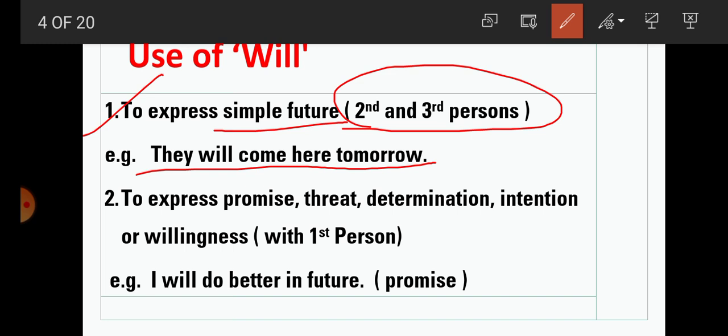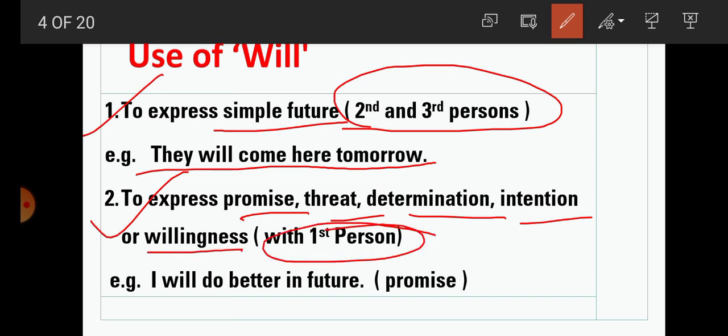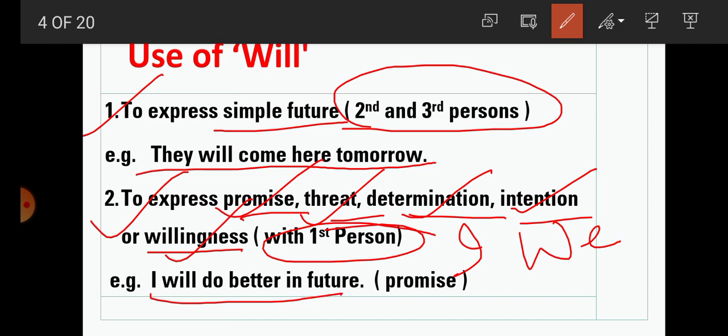Now number 2, to express promise, threat, determination, intention or willingness in the first person. First person means with I or we. If we use will with I or we, then what does it express? It can express promise, threat, determination, intention or willingness. So with the help of an example, let me make it clear. I will do better in future. What does this sentence express? A promise, that I will do better in future.